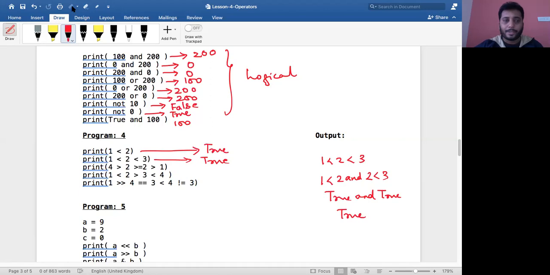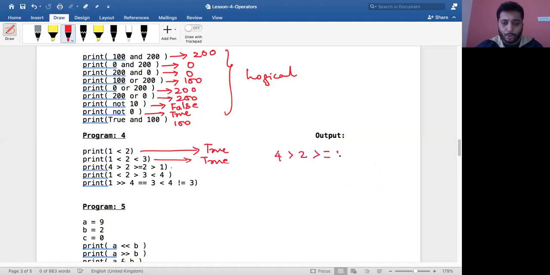Okay, let me erase this part and I'll explain this. So what happens in this case? It is nothing but 4 greater than 2 greater than or equal to 2 greater than 1. How does this get changed now? 4 greater than 2 and 2 greater than or equal to 2 and 2 greater than 1.